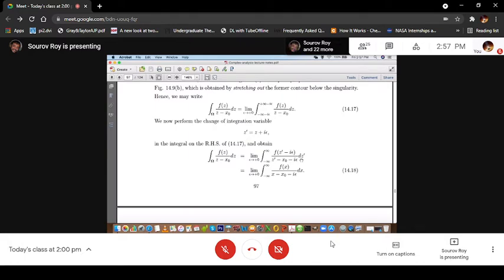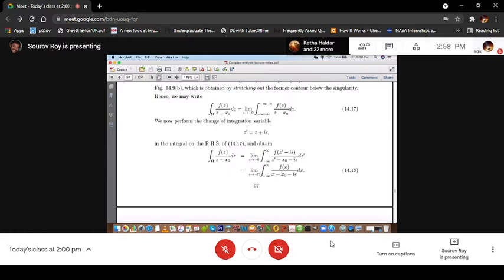Since f(z) is analytic in a neighborhood of the real line and we have given a very small negative imaginary part, you can just replace this by f(x). Replacing z prime by x, the integral is between minus infinity and plus infinity, because of this change of variable: when z goes from minus infinity minus i epsilon to plus infinity minus i epsilon, z prime goes from minus infinity to plus infinity. So we simply replace it by x, with dx here.